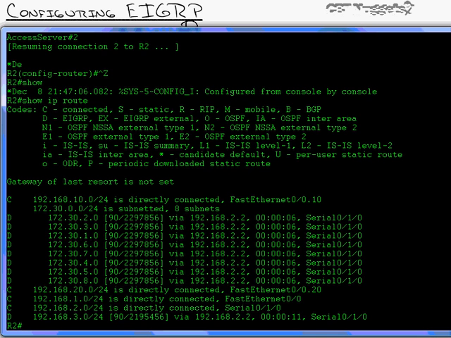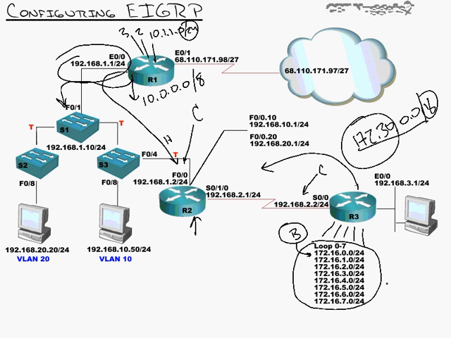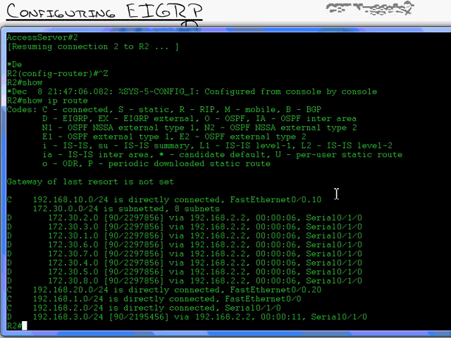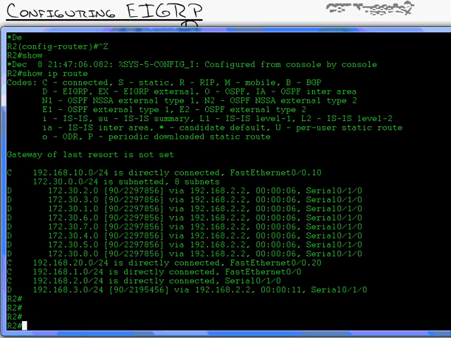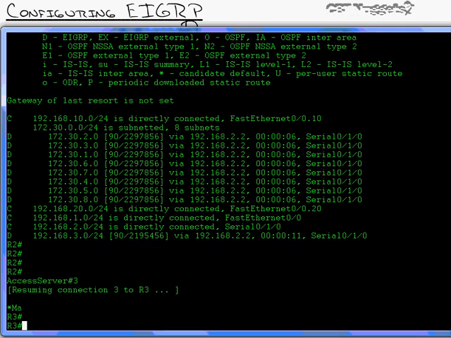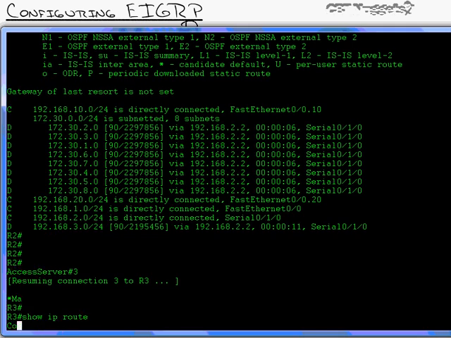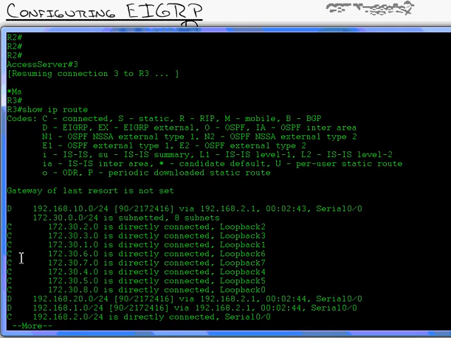That's good. So I'm going to go to router 3, and actually, let me stop right there and first mention, if you are a CCNA candidate, I have talked about everything you need to know for CCNA for EIGRP. I'm about to show you a cool CCNP concept, but again, very simple, and it's a way that you can make your network much more efficient. We're going to the place where all those routes came from, router 3. Show IP route, I can see that I've got all those directly connected